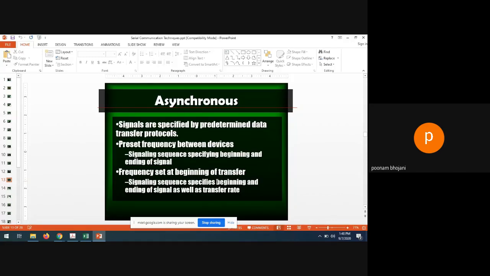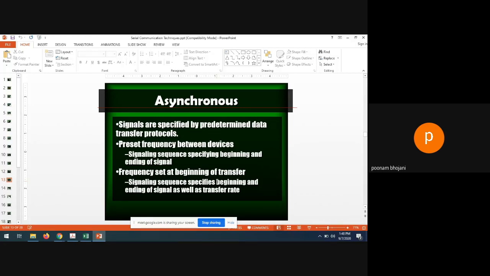For example, 5 bits in 1 microsecond. Let's say we are deciding the transfer rate. Transfer rate means data rate, right? At how much speed your data will be transferred from one place to another. So that transfer rate will also be defined. That transfer rate is nothing but a clock, right? It is actually telling you the speed of the data transfer.